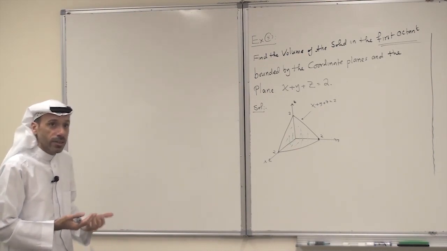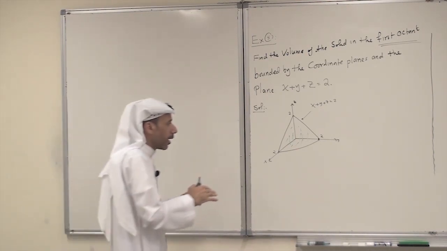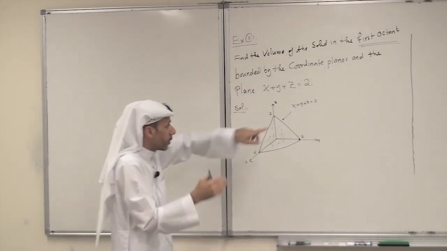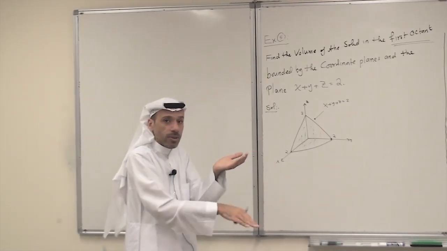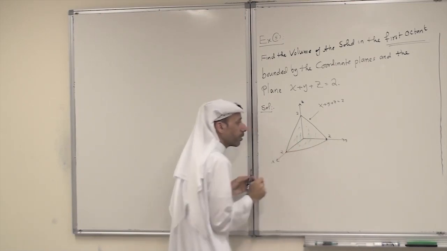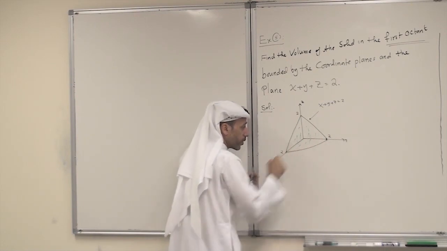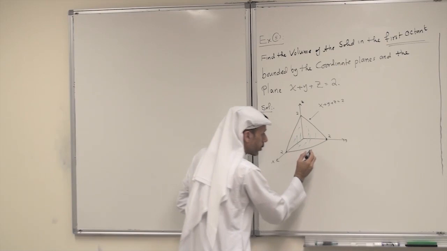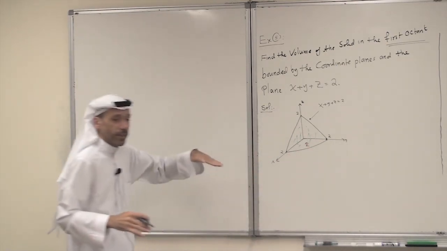So now what is the formula for the volume? I have a solid, a surface, which is the plane, and I have a region. What is the region? It is just the triangular region in the xy plane. So this is R in the xy plane.